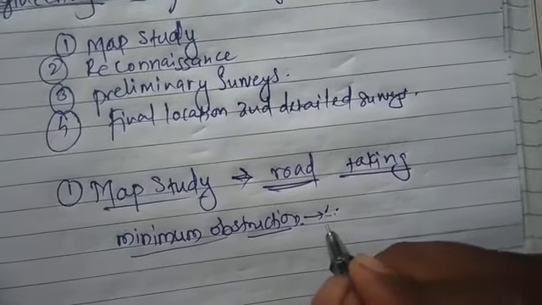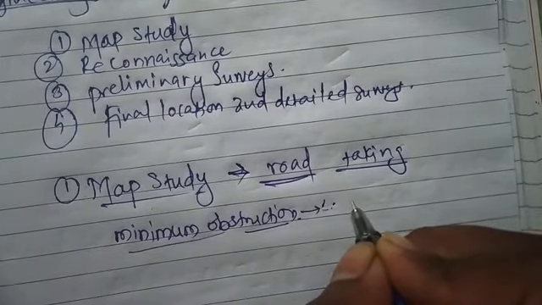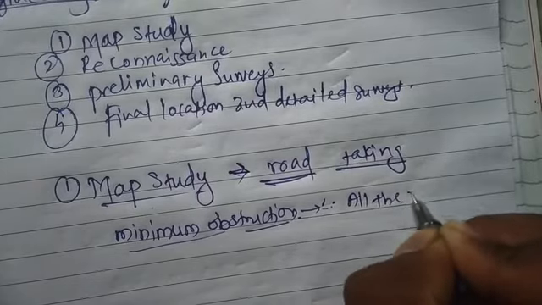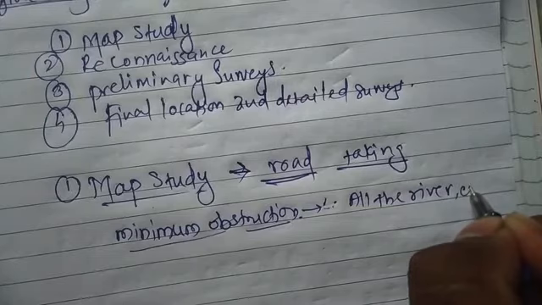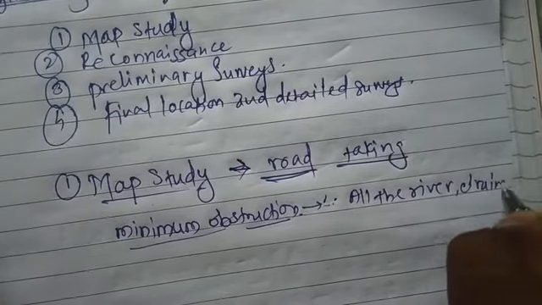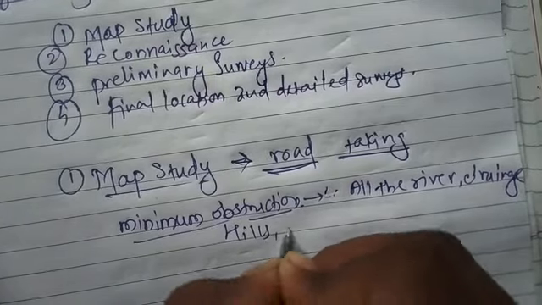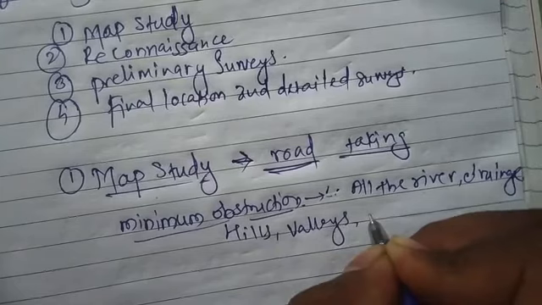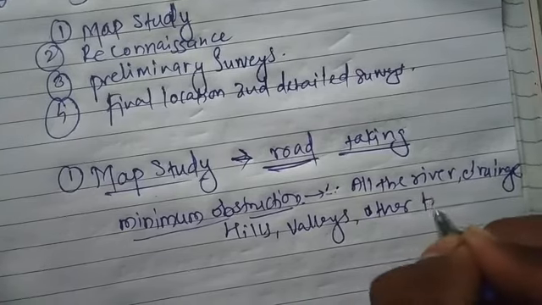Okay, so from this map study we generally check all the factors like rivers, cross drainage work, ups and downs, that will be hills, valleys, and other topographic features,